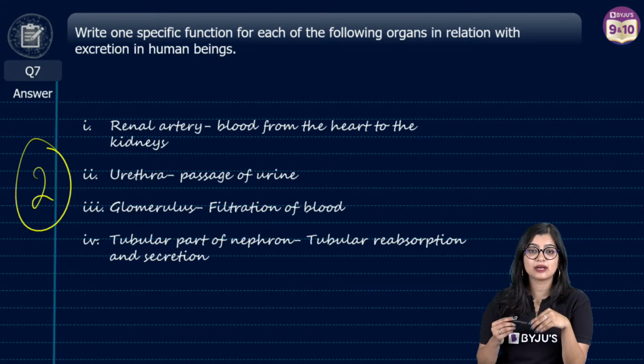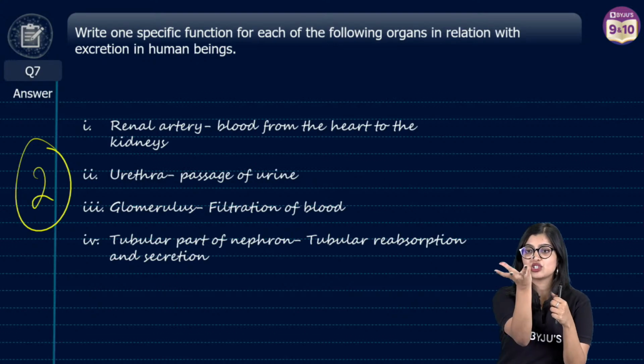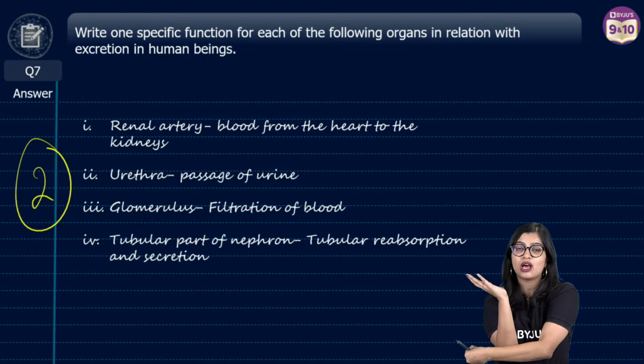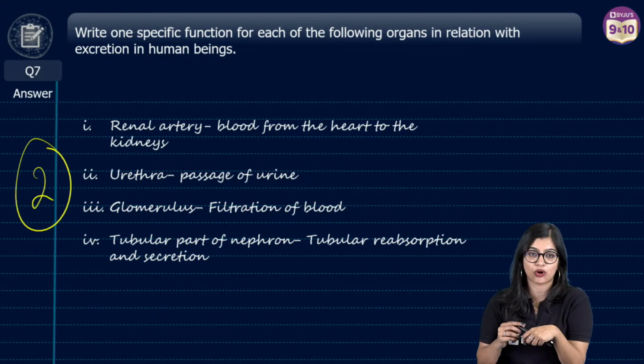Ma'am, why can't it be reabsorbed in Bowman's capsule? What is the need of reabsorption? Because Bowman's capsule does not have the ability to do that, right? Bowman's capsule is just a structure where your glomerulus sits in, and then it's permeable enough to allow things to go into the remaining part of the nephron, which is why reabsorption is necessary.